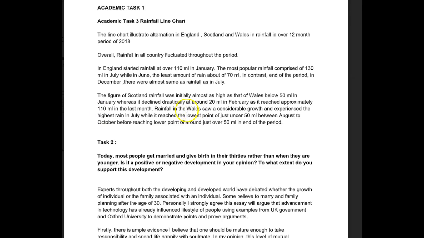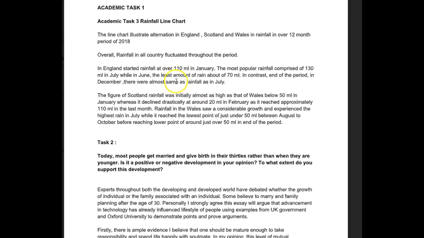Rainfall in Wales saw a considerable growth and experienced the highest rain in July. What's the data here? Well, it reached the lowest point of just under 50 ml between August and, because you're saying between, so between August and October, before reaching a lower point of around just over, that doesn't make sense. Hold on. Lowest point, not lower than here. You want to say another low point of just over 50 ml in the end of the period. All right. Let's see. 1, 2, 3, 4, 5. Okay.